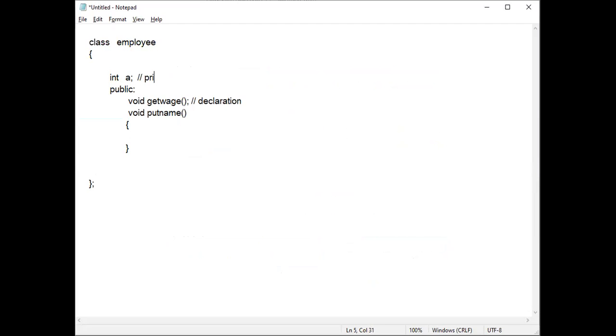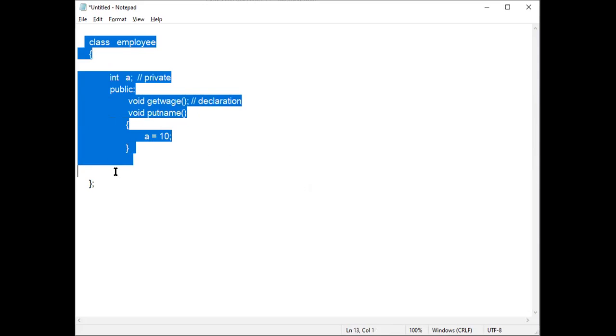In the private section, I have written one variable, that is A. Now if I want to give a value for this, you can give the value here, in the input name or get name function, whatever it is. A is equal to 10, you can give that here. The meaning of that is, you can access private variables within a function that should be inside the class. Remember, within a function which should be inside the class.